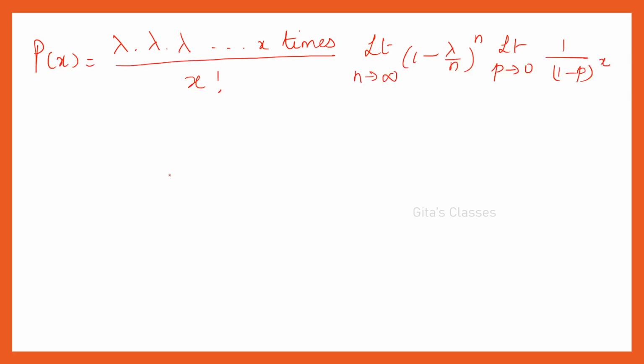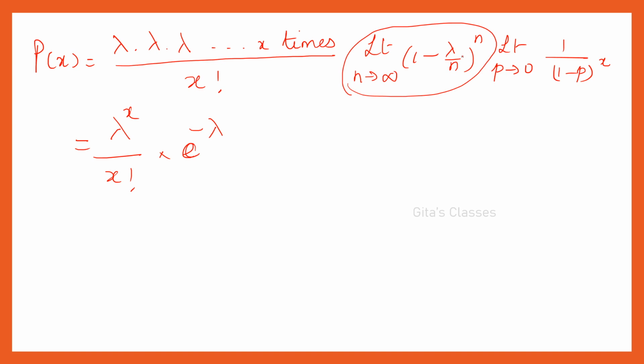Okay. So this is equal to how many times? Lambda power x, right? x times. So lambda power x by x factorial into what is this term? You have already studied in M1 sequences and series. What is this limit? Limit n tends to infinity, 1 minus lambda by n, the whole power n is e power minus lambda. And limit p tends to 0, this will become 0, 1 power x, therefore this is also 1. That is e power minus lambda into lambda power x by x factorial. What is this? This is p of x.